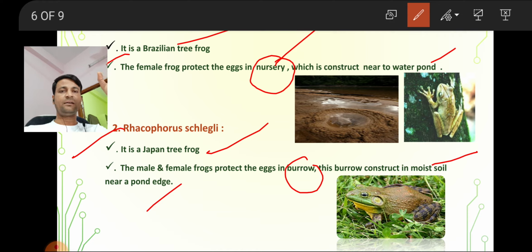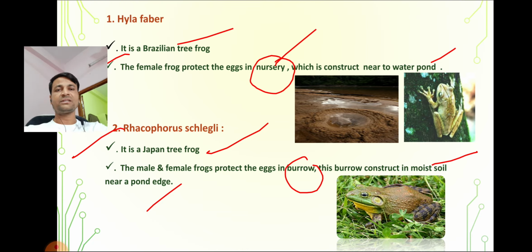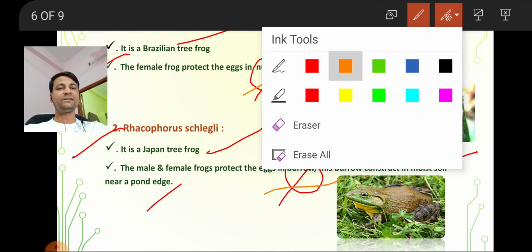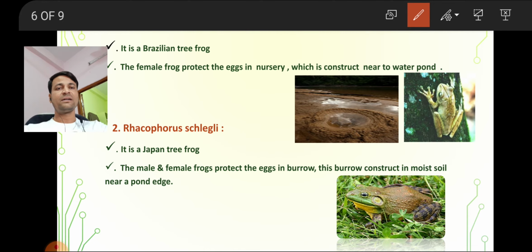Simply, the first frog, Hyla faber, protects the eggs in a nursery. The second frog protects the eggs in burrows. What is the difference between the nursery and burrows?